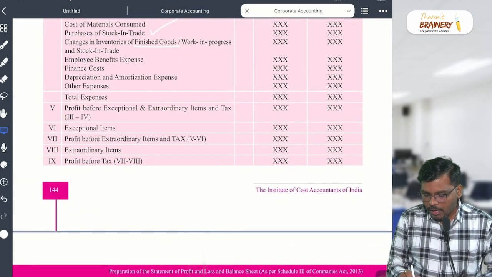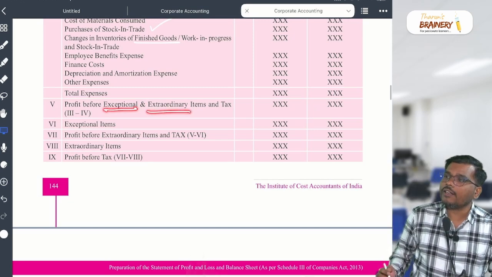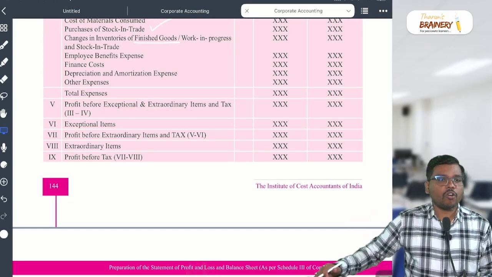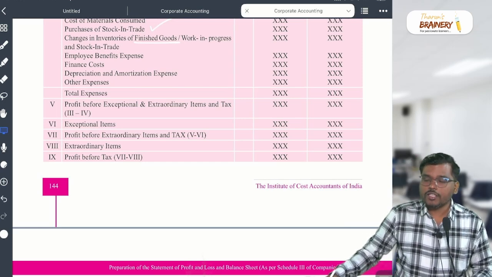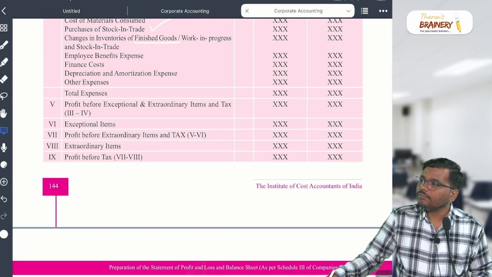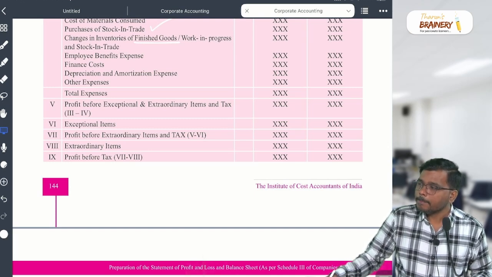But you can ask me, sir, what is the difference between exceptional and extraordinary? Anyone can tell me? What is the difference between exceptional and extraordinary? Extraordinary means what? Okay.